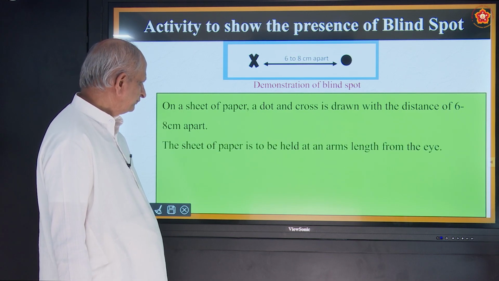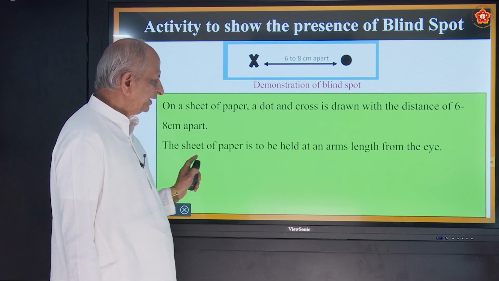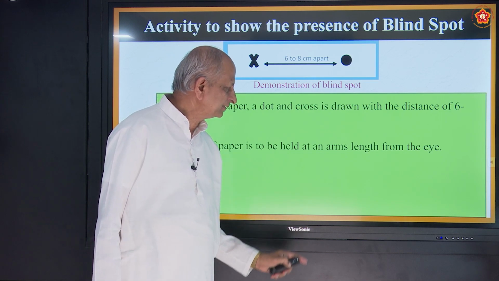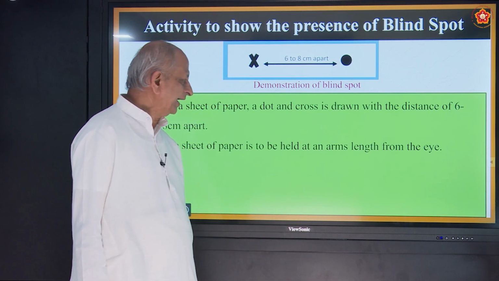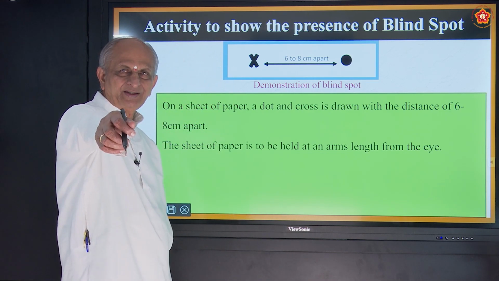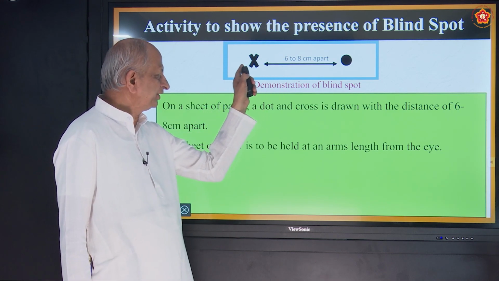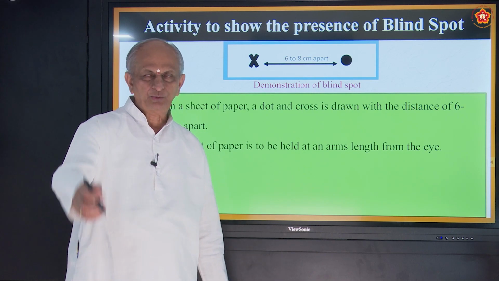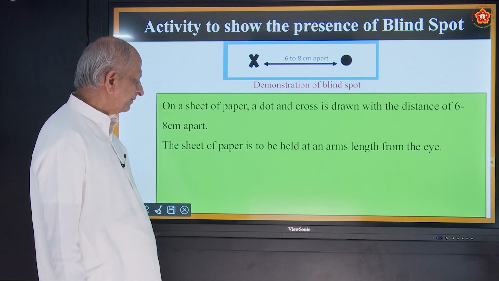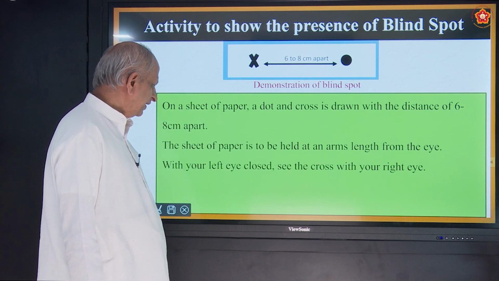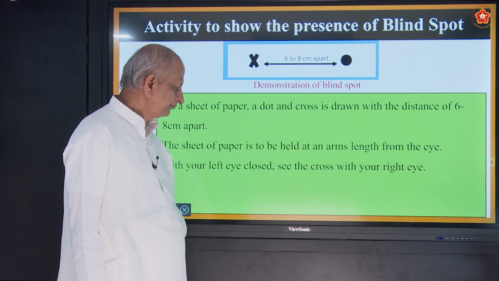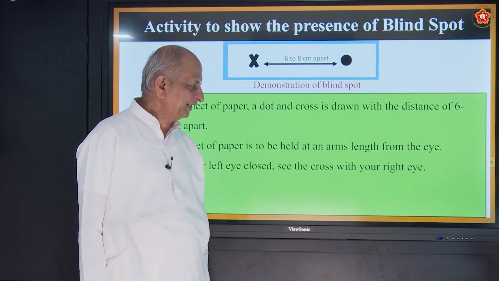Then the sheet of paper is to be held at an arm's length. So one arm length. This paper consisting of 2 marks should be kept at a distance of one arm length. With your left eye closed, see the cross with your right eye.